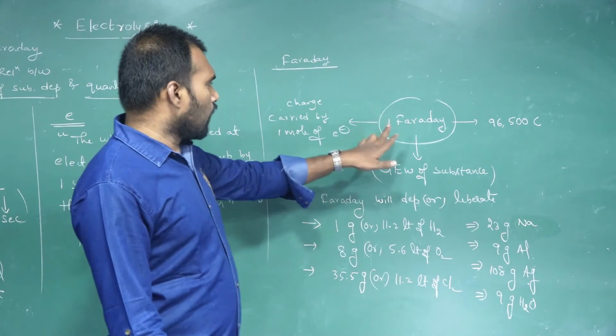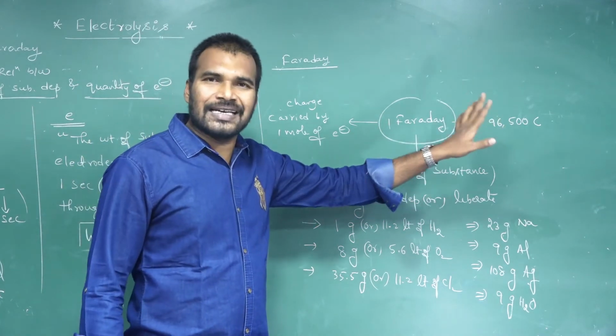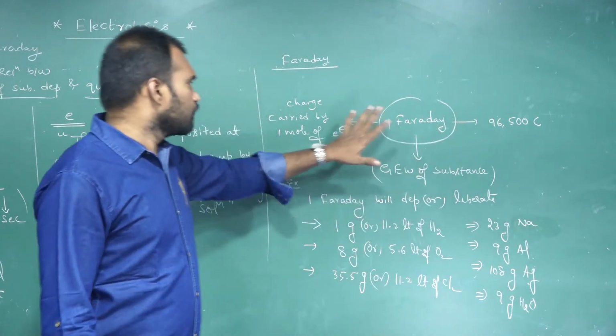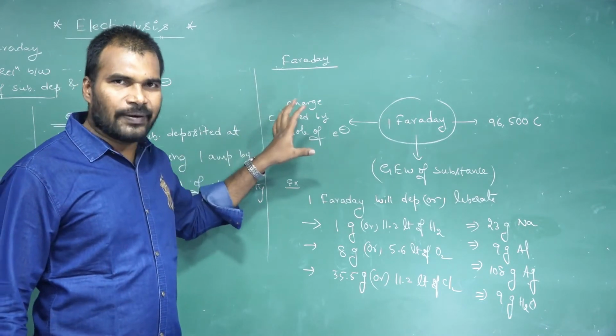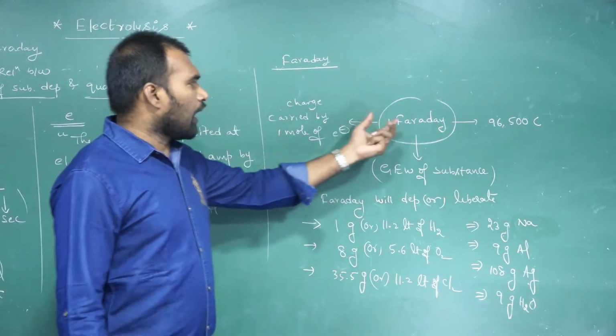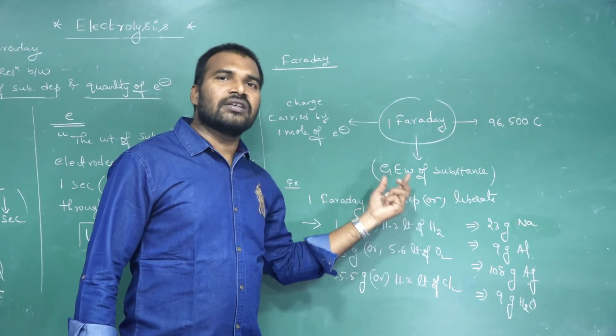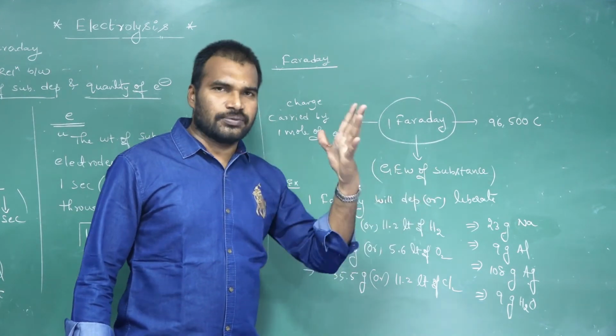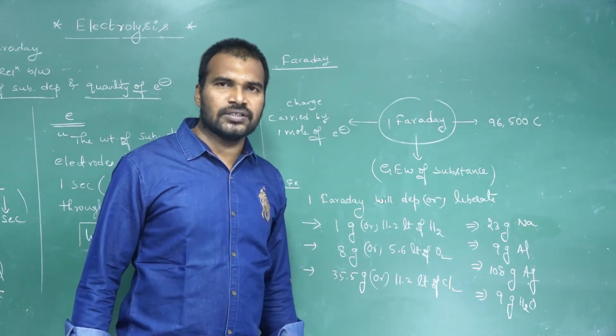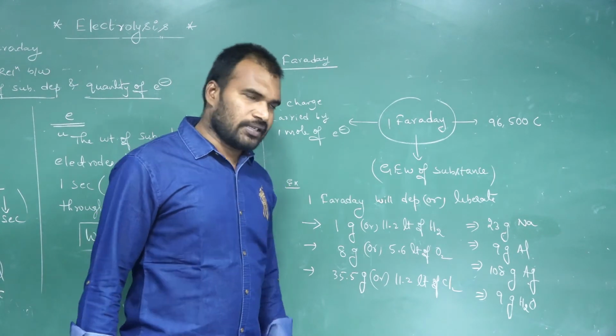So once again, 1 Faraday is equal to how many coulombs? 96,500 coulombs. It's nothing but the charge carried by 1 mole of electrons. And it always deposits how many grams? It's the gram equivalent weight of the substance. 1 Faraday always will deposit the gram equivalent weight of the substance.